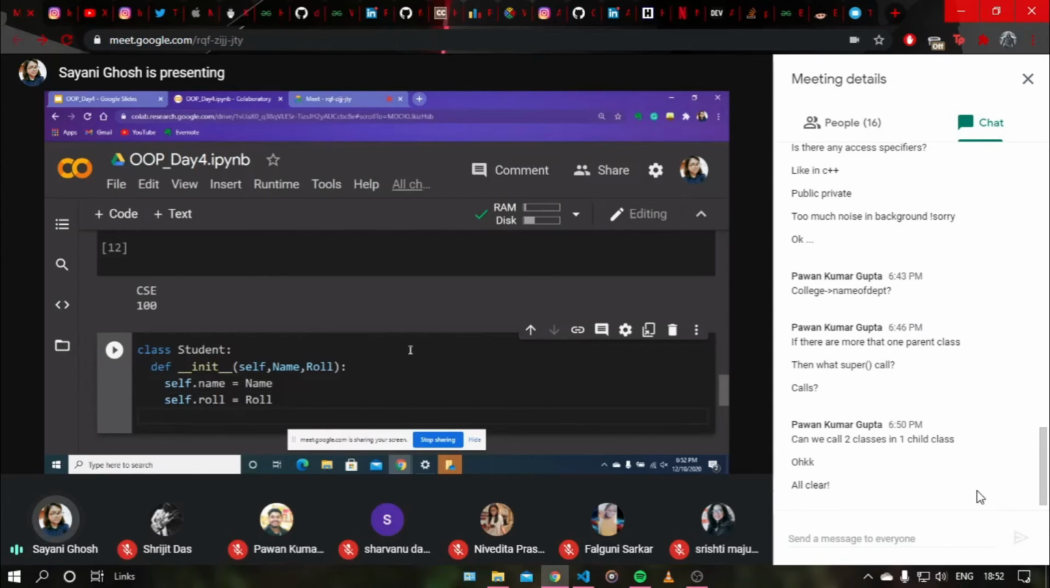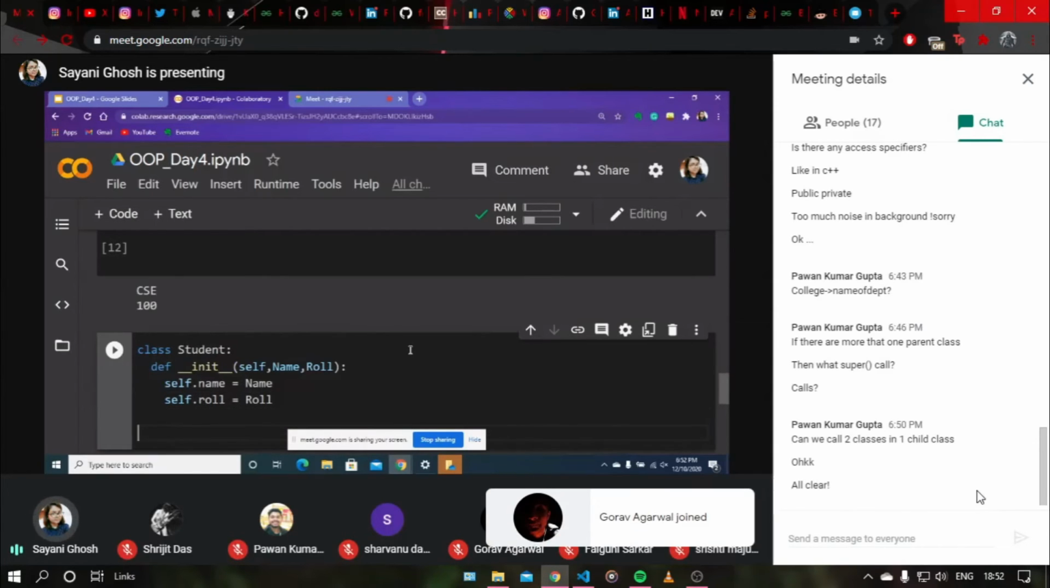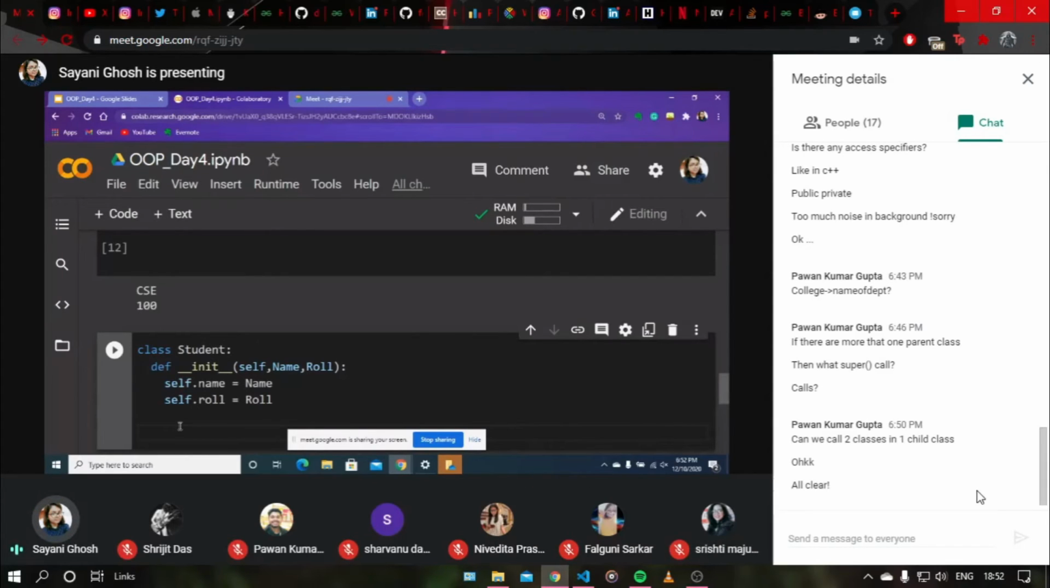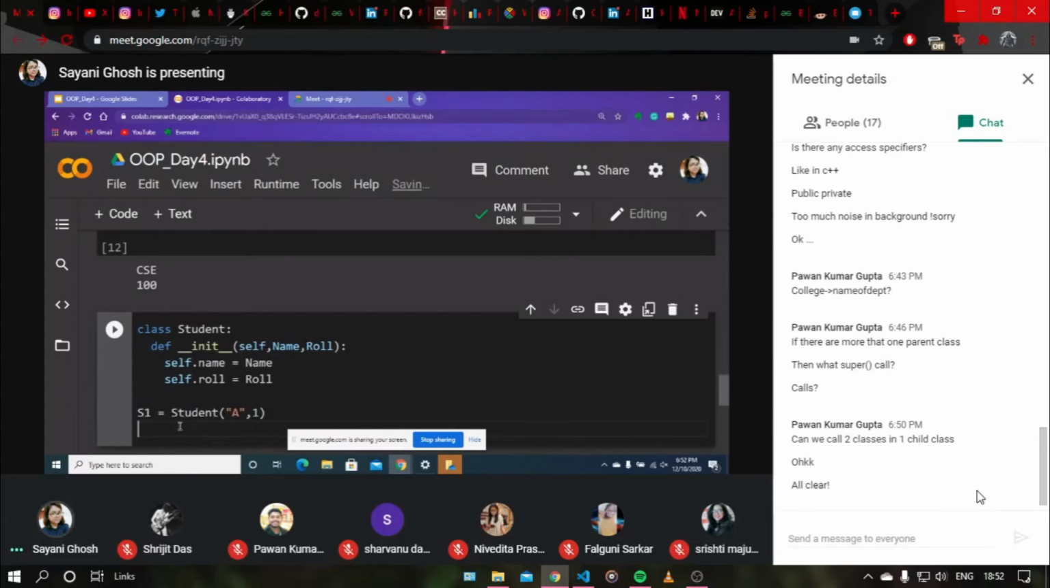Yeah, so this is done. Now suppose you have a very long code and you want to hide your data, that I told you now, it can be easily manipulated. Suppose I am creating an object of student, and inside it A is the name, 1 is the roll number. If I want to change the name, I can easily do s1 dot name equals suppose B. So this line, even only one line, can totally change the attribute data. So the data is definitely not secure.